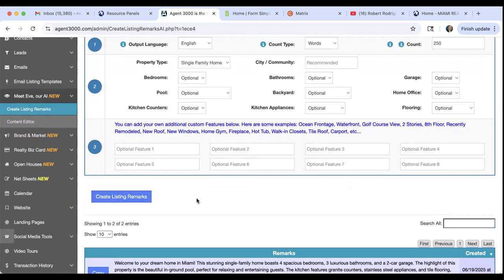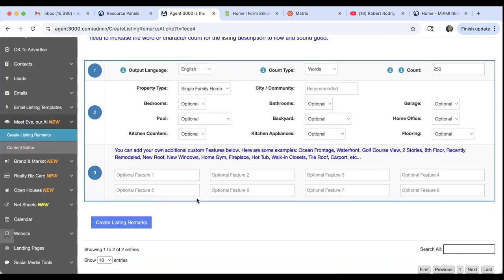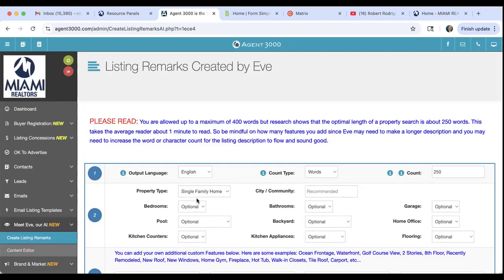You let AI pretty much create the remarks for you based on the number of bedrooms, bathrooms, square footage, exterior, interior features, and AI will do its best creation of remarks for you. And this is using Agent 3000.